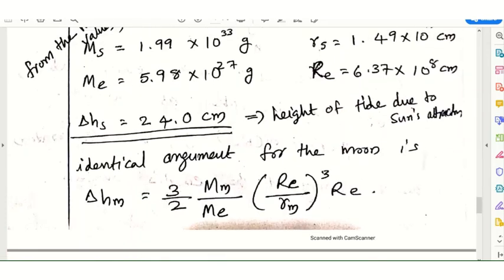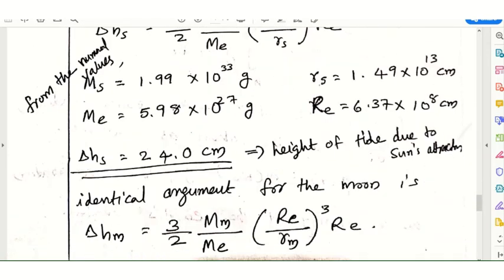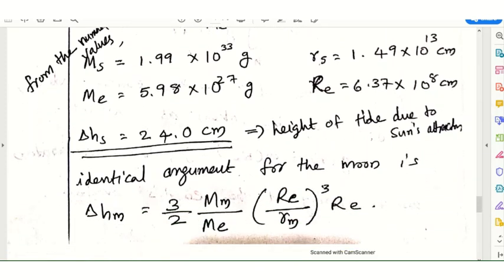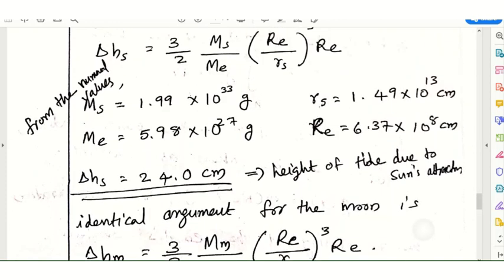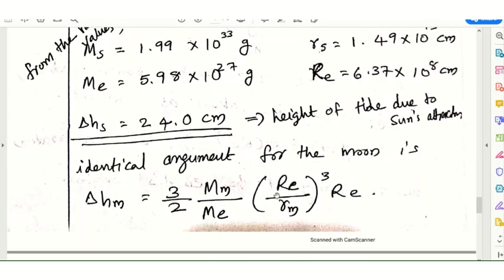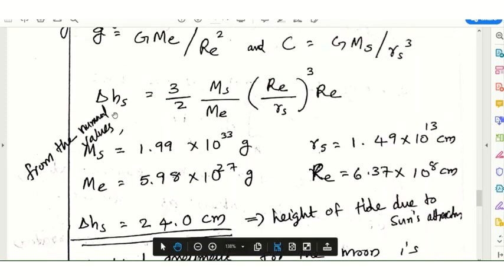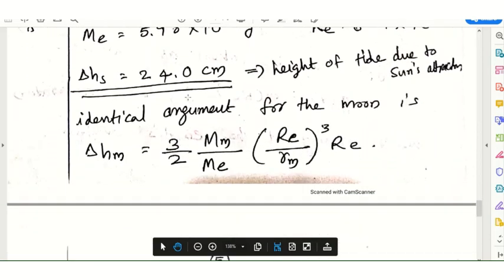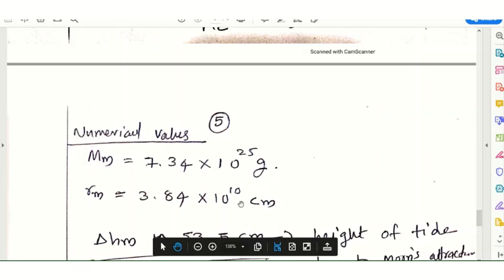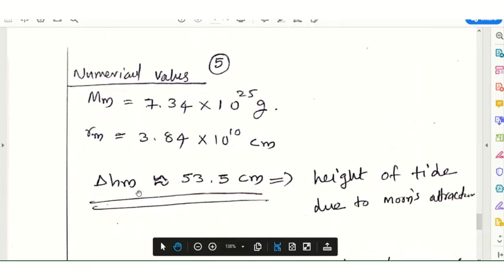There is no difference between these two equations, but in the substitution we have to substitute the mass of the sun by the mass of the moon, and RM is replaced by RS. Those two changes are there, otherwise all is similar to the equation of delta HS, and delta HM is similar except for these numerical values. We have to put the moon's mass and RM into this equation. We will get delta HM, the height of the tide due to the moon's attraction, as 53.5 centimeter.